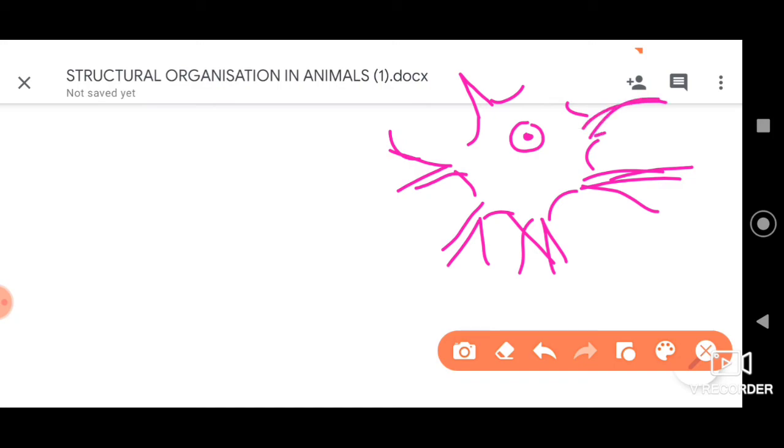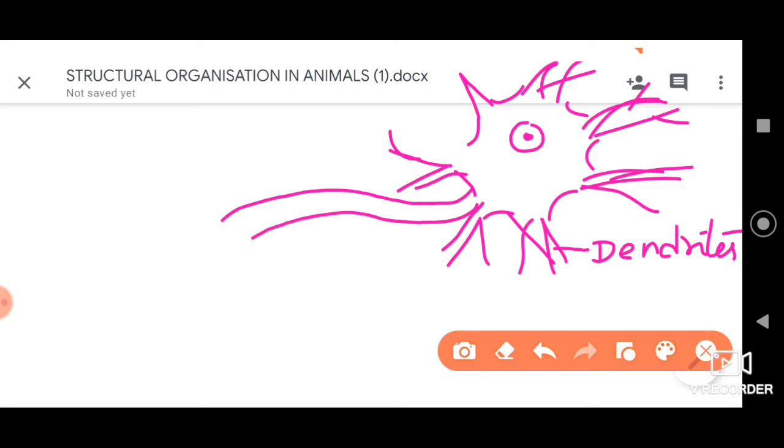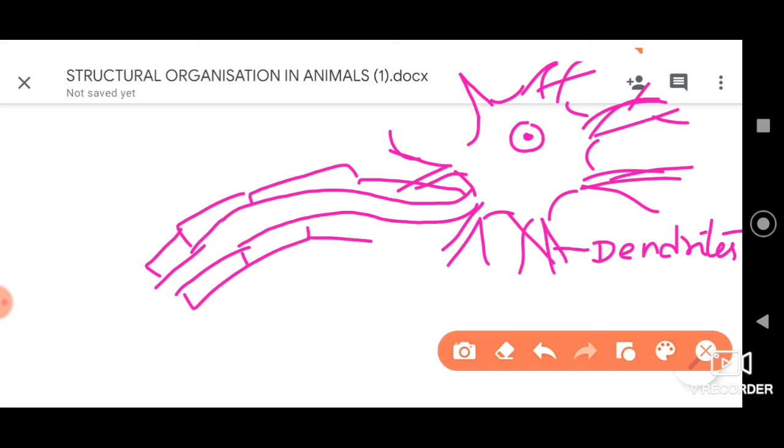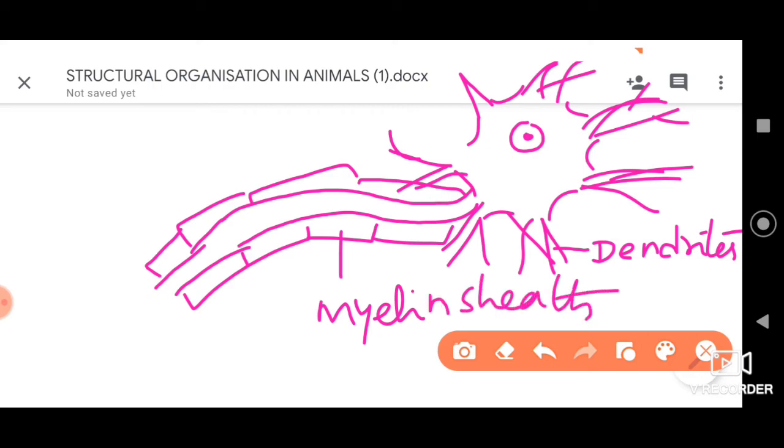These structures are called dendrites. And here, this is the structure called axon. The axon is covered by a myelin sheath. This is a myelinated neuron, so it will have a myelin sheath. This is the myelin sheath and this is the axon.